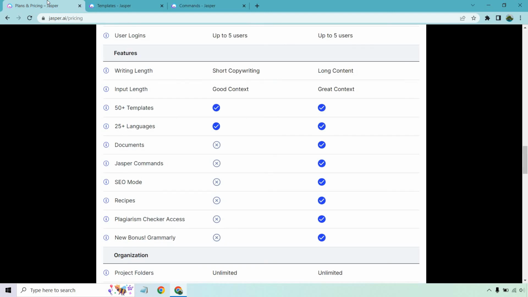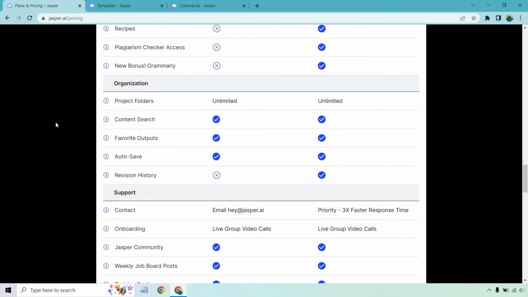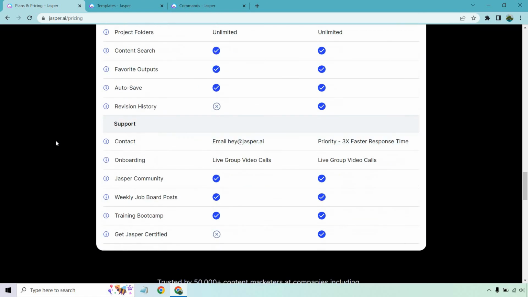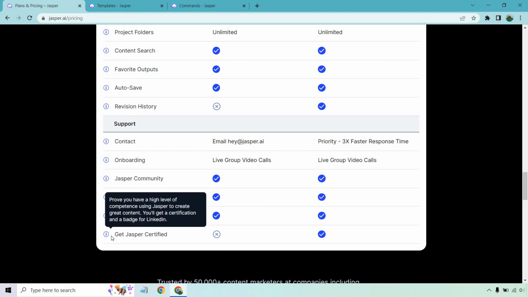So I do want to let you know that there is an ability to use some type of commands with Starter since that's been newer and improved. A lot of this is going to be the same aside from revision history. And of course, you have a few things here when it comes to contact and onboarding. So contact's going to be different and you can't get Jasper certified with Starter.